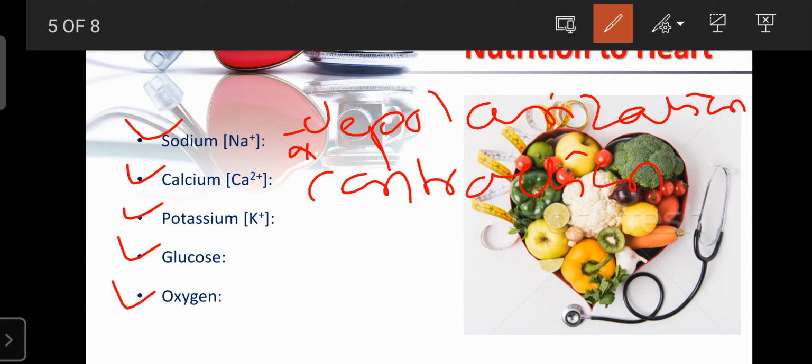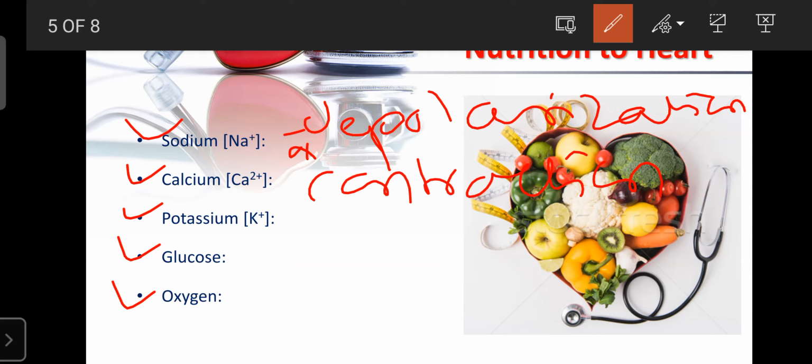If calcium deficiency occurs, the heart fails, which is known as angina pectoris, that is chest pain. That chest pain occurs due to lack of calcium or abnormal concentration of calcium, where the doctor gives a drug. That drug can enhance the accumulation of calcium in the myocardium or cardiac muscle, so that it can create pressure.